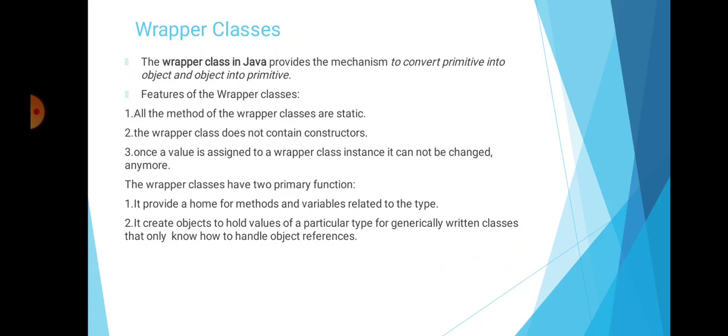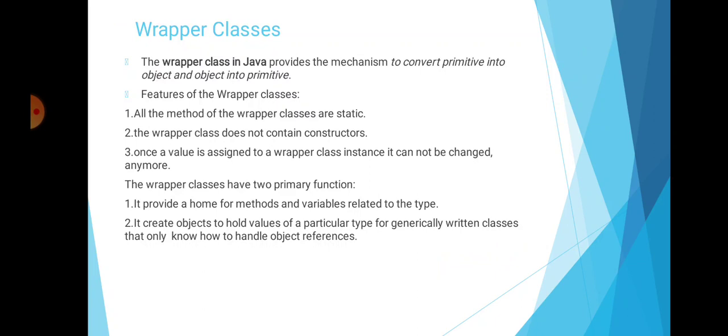Then the next concept is wrapper classes. The Java programming language does not look at the primitive data types, like numerical, boolean, character, etc., as objects. These data types are not part of the object hierarchy. Objects are a little bit different.